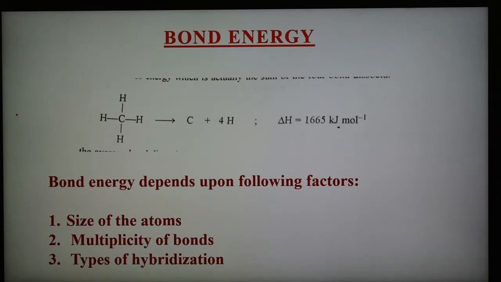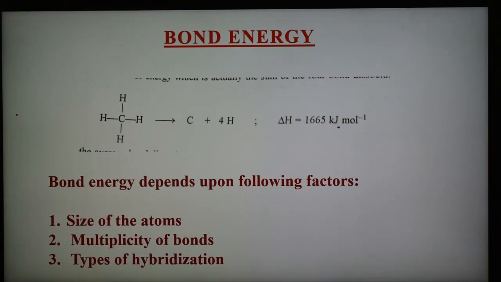Second is the multiplicity of the bond. As the multiplicity of the bond increases, the bond length decreases, and hence bond energy increases. For example, carbon nitrogen triple bond having energy 866 is greater than carbon nitrogen double bond 615, which is greater than carbon nitrogen single bond 285.